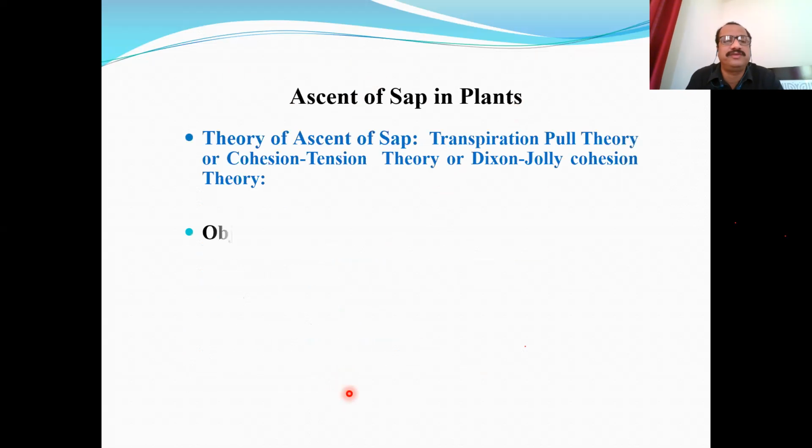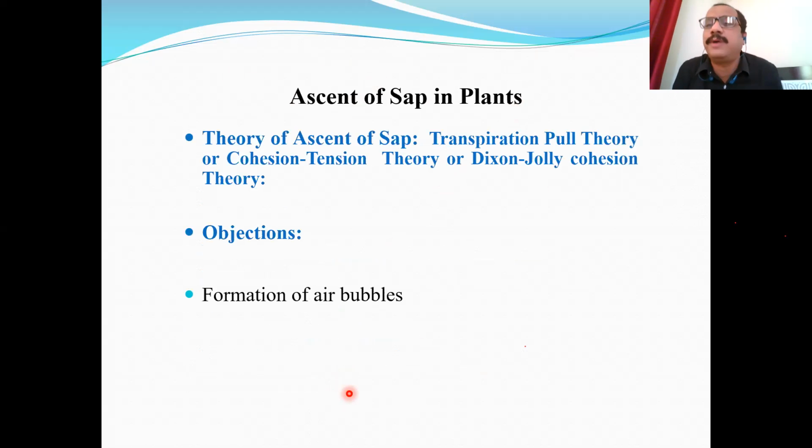The only objection to this theory is that there is formation of air bubbles sometimes which come inside the water column. So they may break the continuity of water column according to some scientists.